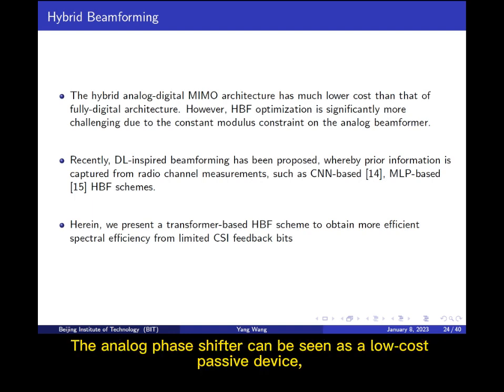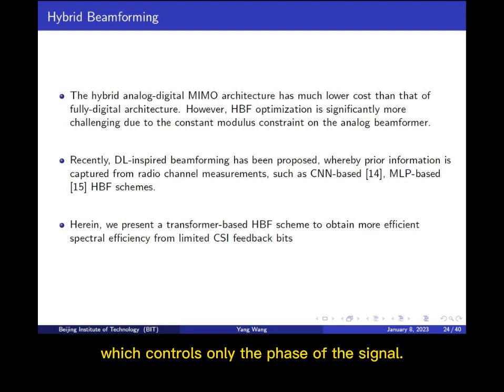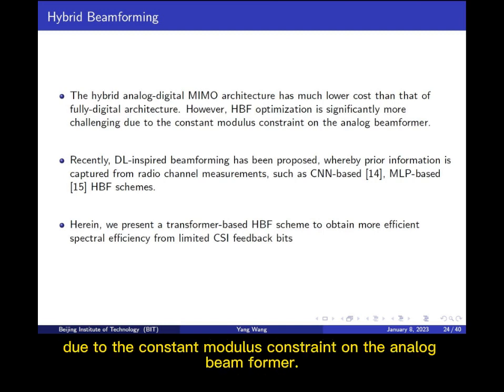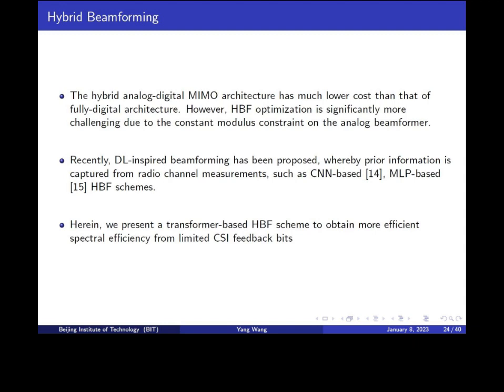The analog phase shifter can be seen as a low-cost passive device, which controls only the phase of the signal. However, HBF optimization is significantly more challenging due to the constant modulus constraint on the analog beamformer.